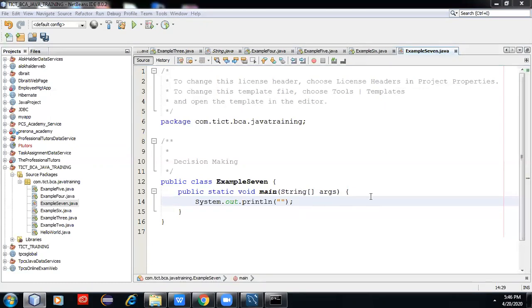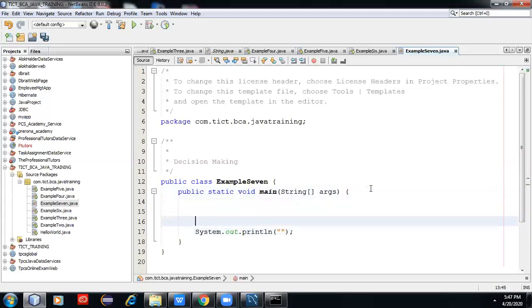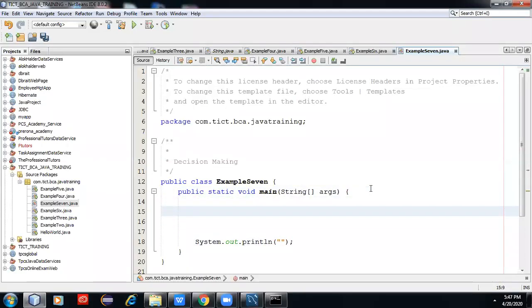Okay. Decision making is very simple. We can write the if else condition, like if condition if.